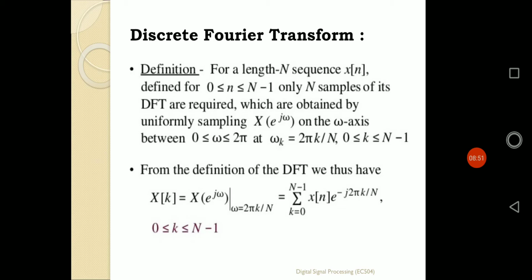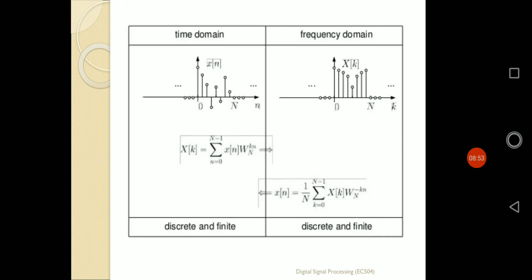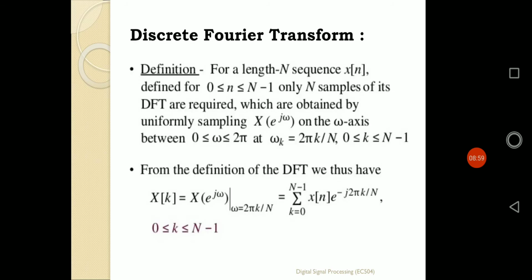Similar to the previous logic, if the sequence x[n] ranges from 0 to N minus 1, certainly the range of X[k] also ranges from 0 to N minus 1. In that same way, a length N sequence x[n] has N sequence points. That's why it's defined by a length of capital N. As its length is N, it will be defined by the value of small n ranging from 0 to capital N minus 1, as N point samples are there.